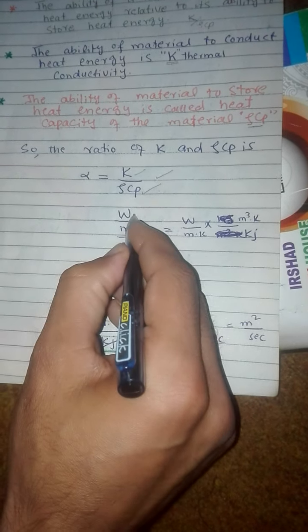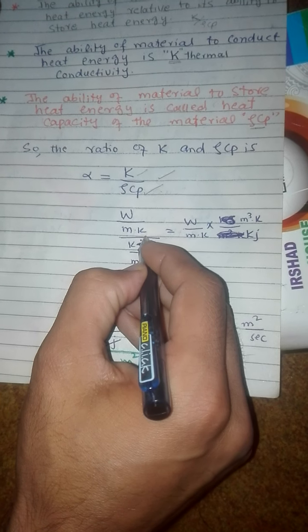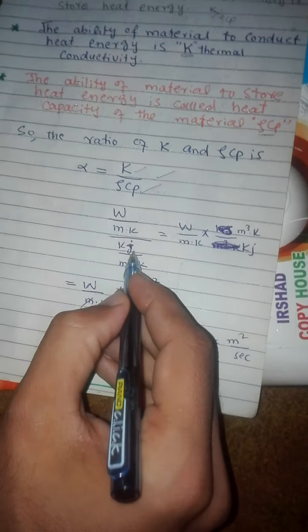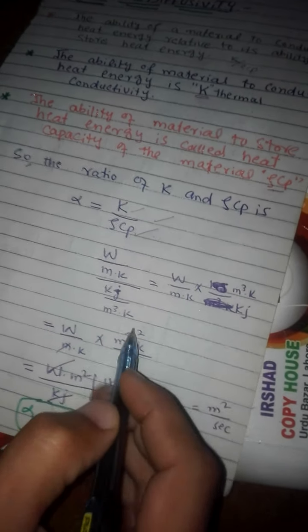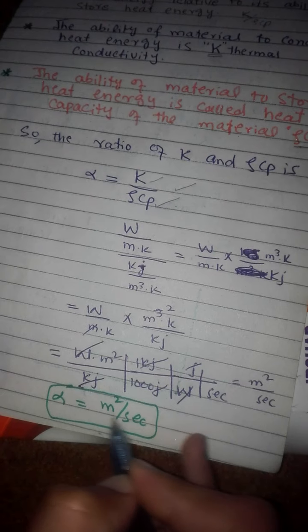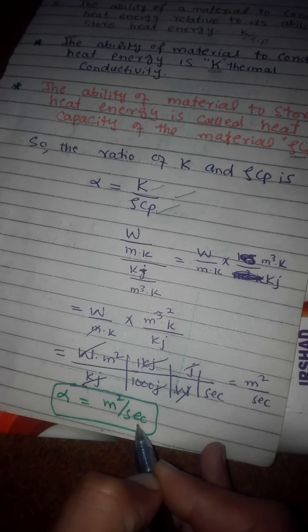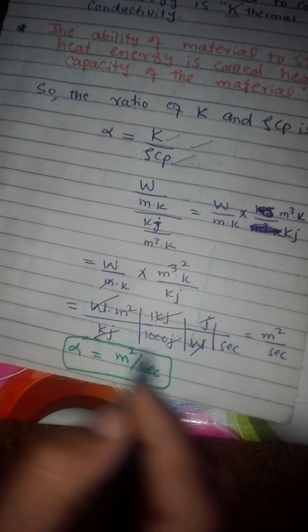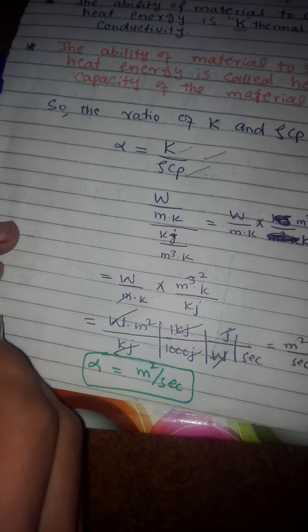Now what is the unit of thermal diffusivity? The unit of thermal conductivity is watt per meter into Kelvin, while the unit of rho Cp is kilojoule per cubic meter into Kelvin. Now simplify this, we will get the unit of thermal diffusivity, which is meter square per second. Now the unit of thermal diffusivity is similar to the unit of kinematic viscosity.